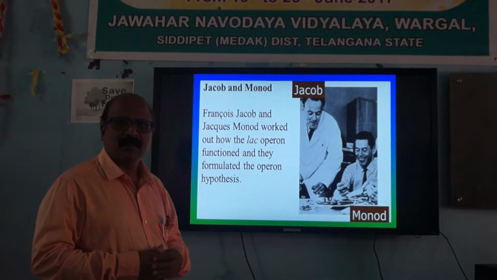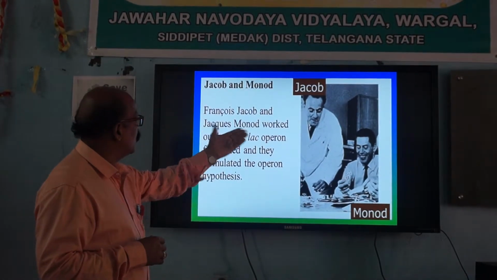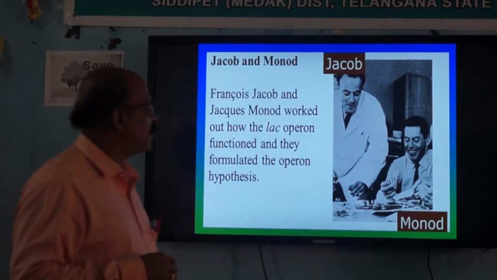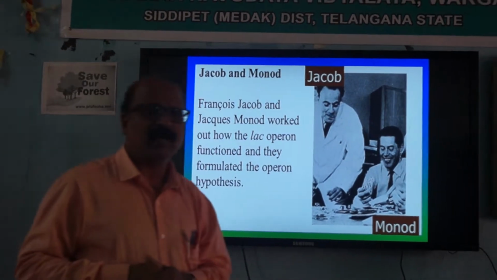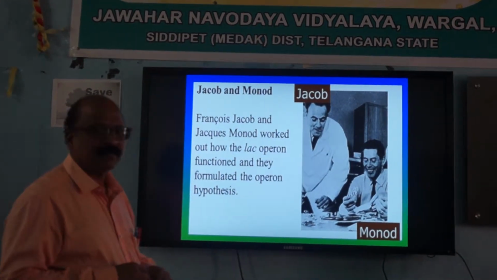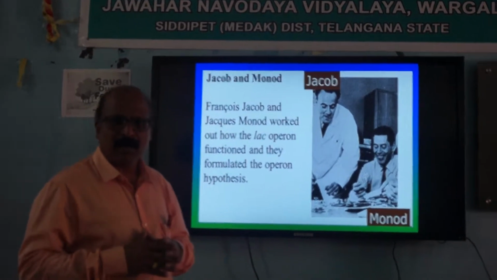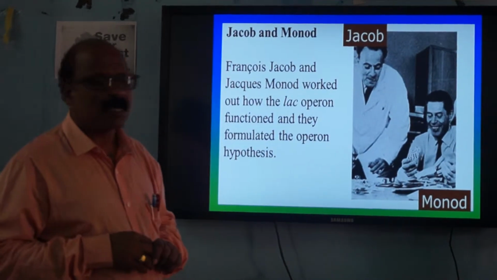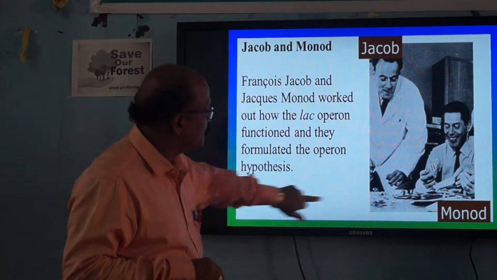All these postulates were formulated by the post-Jacob and Monod scientists. Francois Jacob and Jacques Monod worked out how the lac operon functioned and formulated the operon hypothesis. This lac operon concept is famous because Jacob and Monod discovered this model by taking bacteria. Let us see the Jacob and Monod method of regulation of a gene.